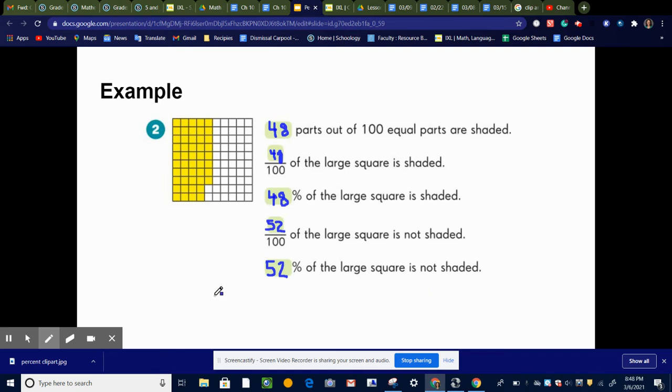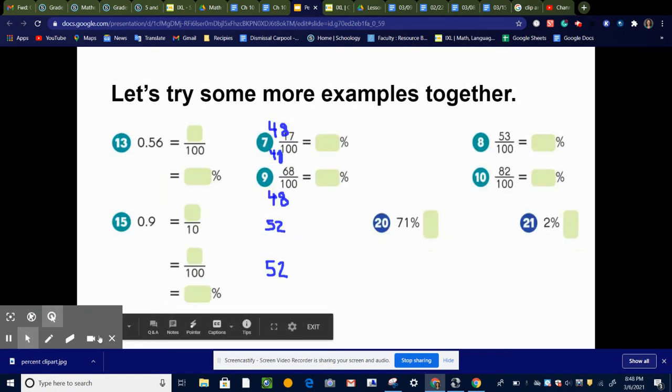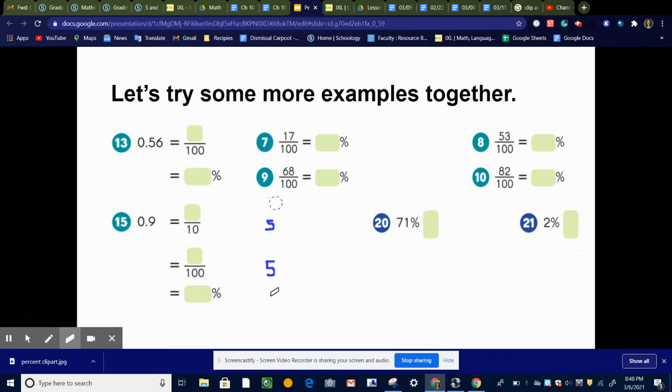Okay, so let's look at some more examples. These are some examples that you're going to see in your workbook pages.